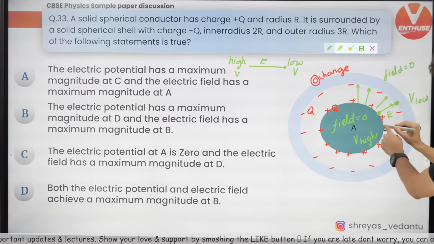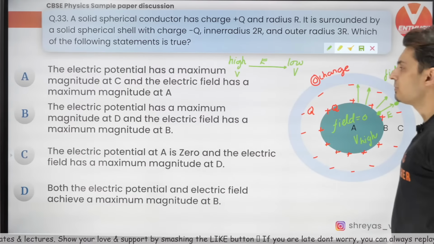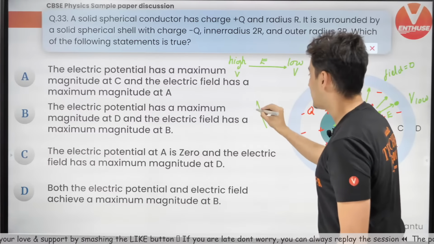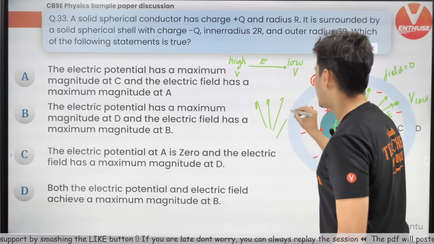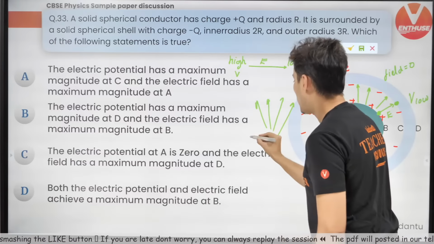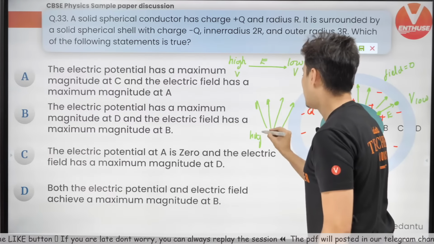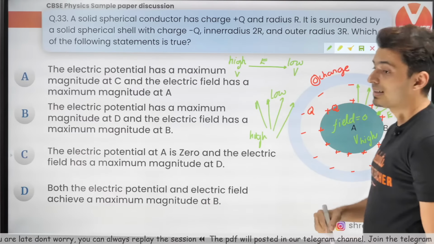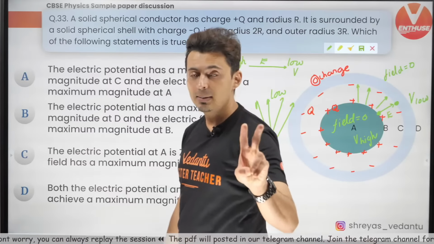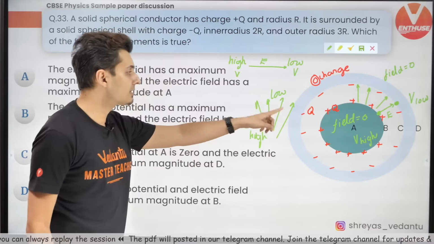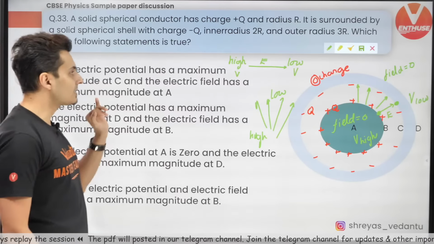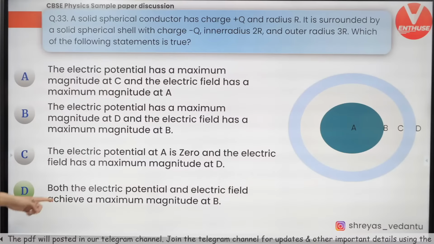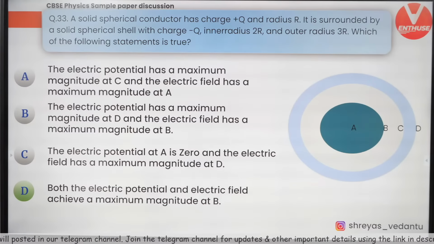So the potential is highest on this region B, and the field is also splitting. Look at that, the field is going like this. Here the density is more, so this is high field. This is low field. So the field is also high at B. So both field and potential are the highest at point B. Yes, that is the answer. A lot of people make a mistake over here.